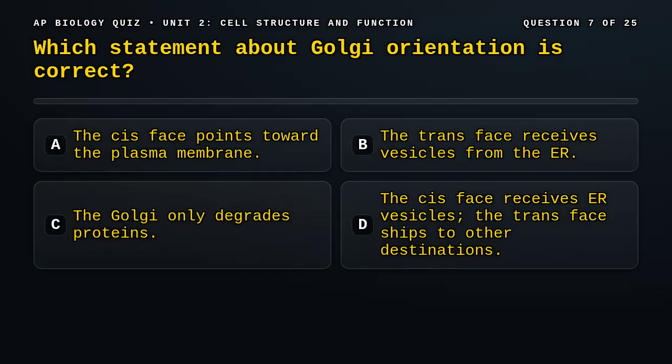Question 7. Which statement about Golgi orientation is correct? A. The cis face points toward the plasma membrane. B. The trans face receives vesicles from the ER. C. The Golgi only degrades proteins. D. The cis face receives ER vesicles. The trans face ships to other destinations.